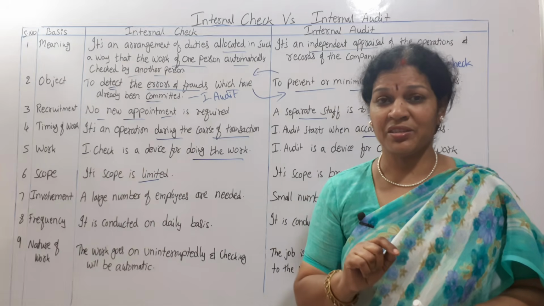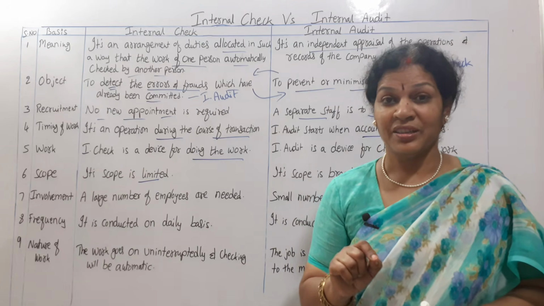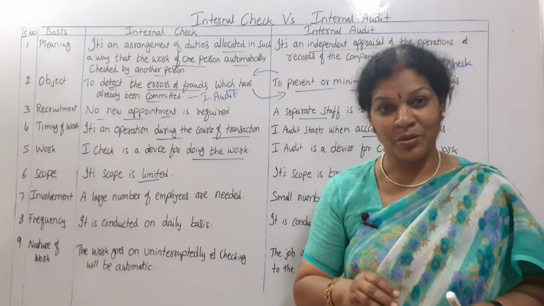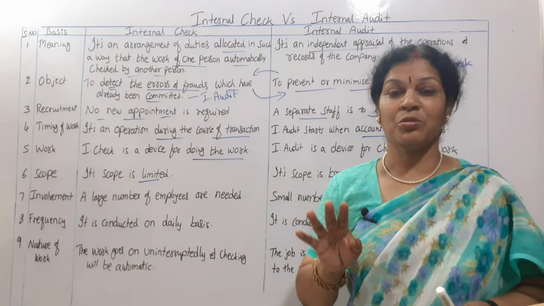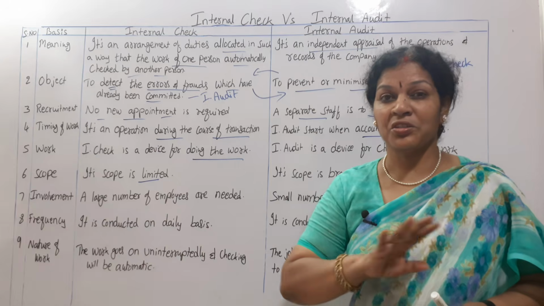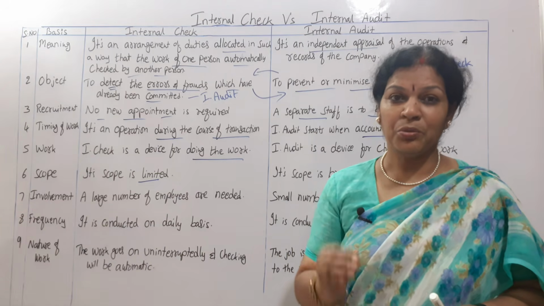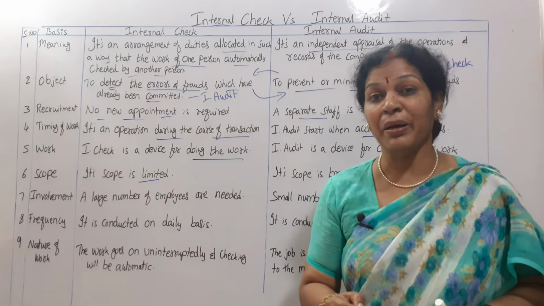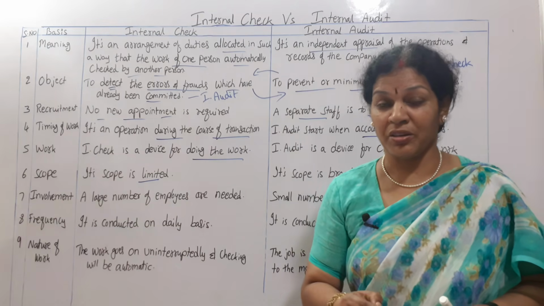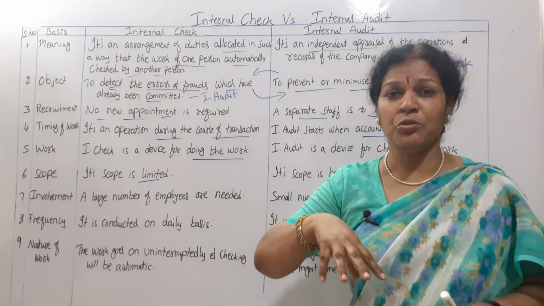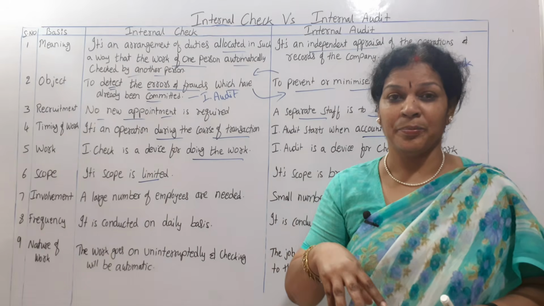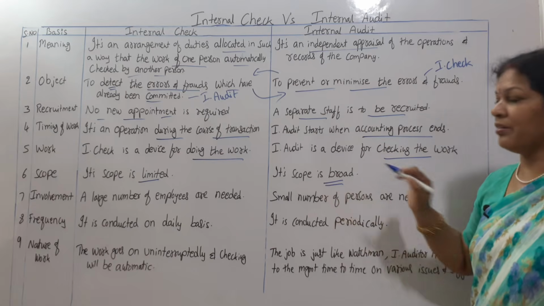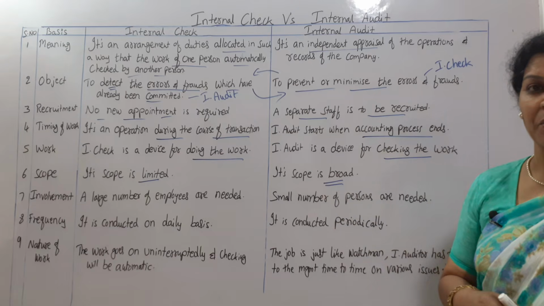But where we have discussed internal audit, in internal audit, internal check is included, internal control system is also included. Not only just to check the records, they have to maintain, they have to look into the command and functioning of the management also, functioning of the organization also. Everything is the duty of the internal auditor. So that is why its scope is broad, as I have discussed.